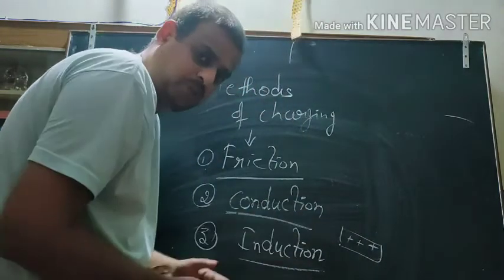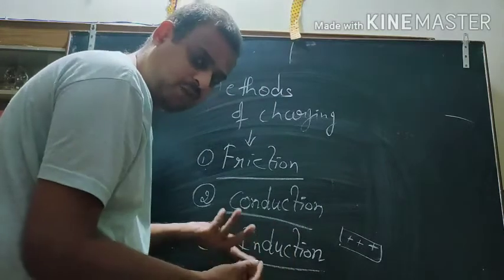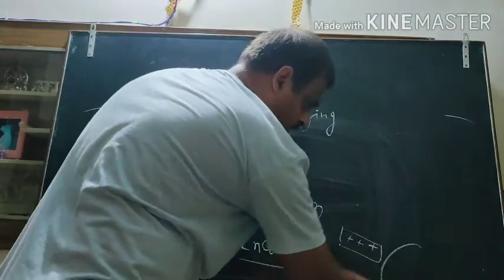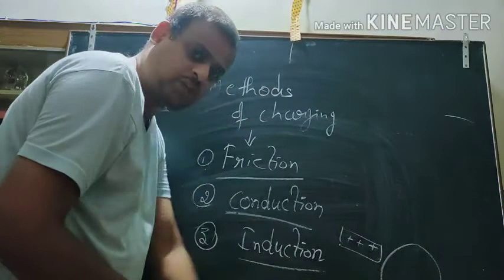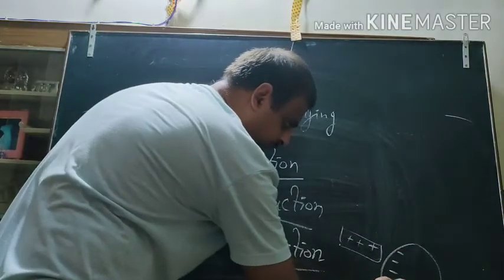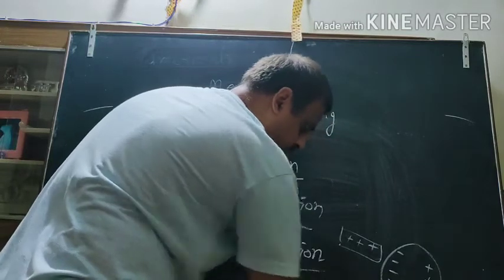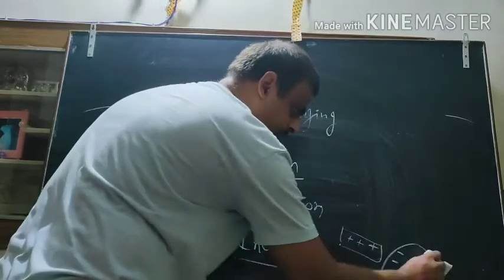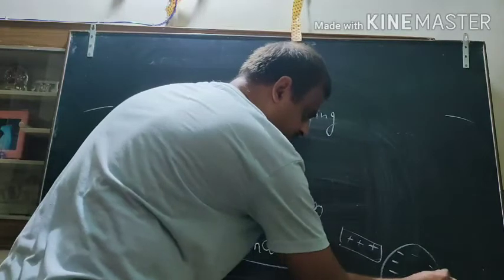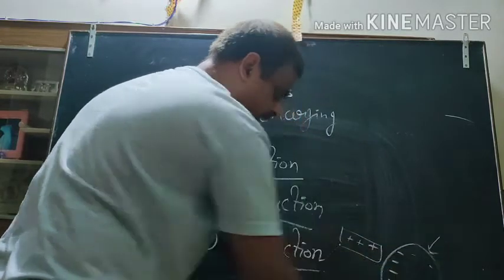Suppose a body has a positive charge. I cannot say whether it can have positive charge or negative charge. It is brought in contact with an uncharged body. What happens? Here comes negative charge, here comes positive charge, just earth it. The whole charge will be removed from here, and what happens? The negative charge will appear on the body. So this body is negative charged.